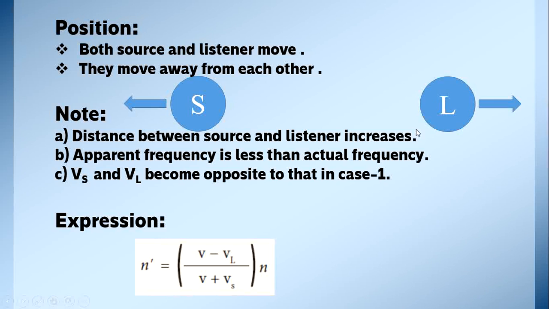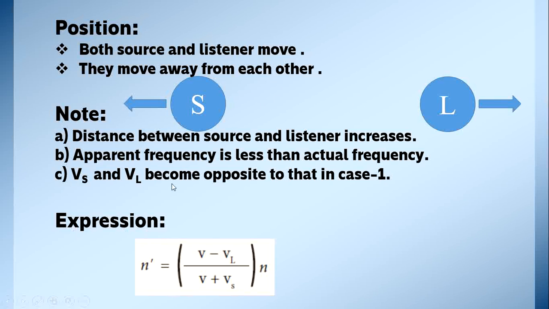When we move away from the source, or when we move away from the train, do we hear the sound of the train? No, we hear very little. So, we hear a very low sound. So, the apparent frequency is less than actual frequency. So, here the Vs and VL both are opposite to each other. In the first condition, both are moving towards each other, so the direction will change like this. Now, in the second one, opposite direction.